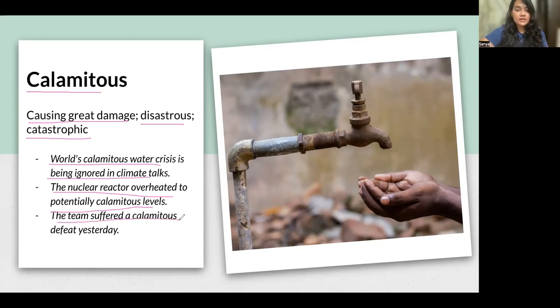The team suffered a calamitous defeat yesterday, right? That means any team which was playing suffered a disastrous defeat. That means that defeat cost them maybe the chance to be in the finals. So it was a calamitous defeat. So the word calamitous comes from the word calamity. Calamity means a disaster, and calamitous means disastrous, right? Okay. Let's see what our next word is.